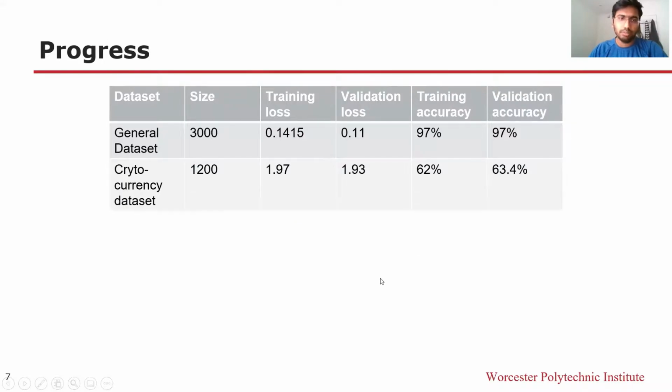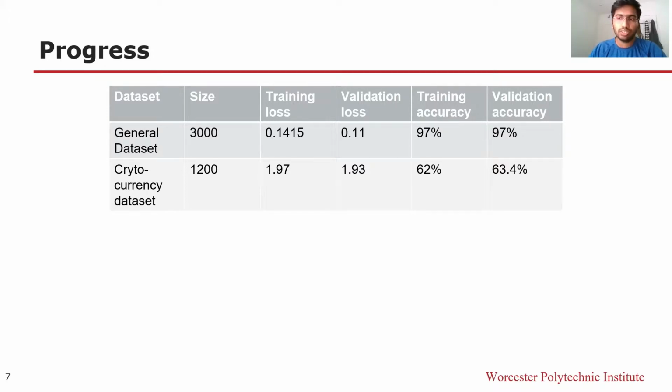So this is the progress we have made on our two different datasets. One is a general dataset, which has general question answer pairs taken from Kaggle, and the other is the cryptocurrency dataset, which we have scraped from Quora. The training loss for the general data is quite low, 0.14, and it's giving an accuracy above 95%. The cryptocurrency training loss is a little higher than that, 1.97, and its accuracy is around 60%.